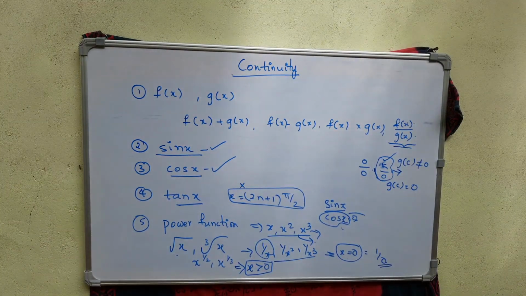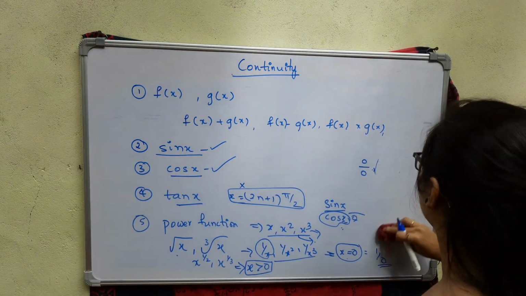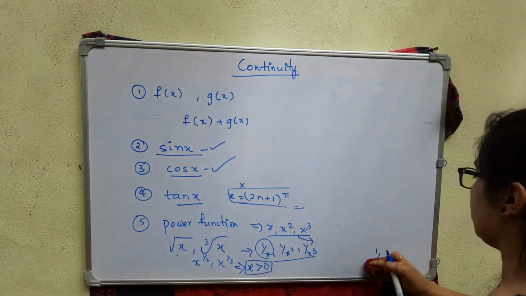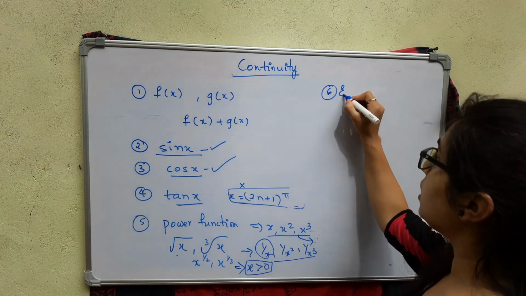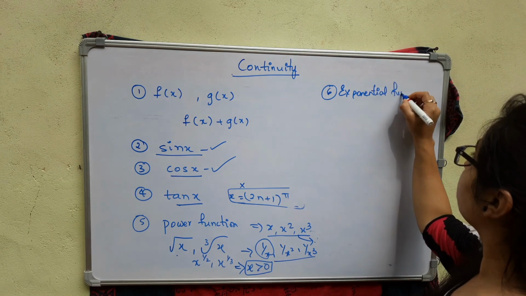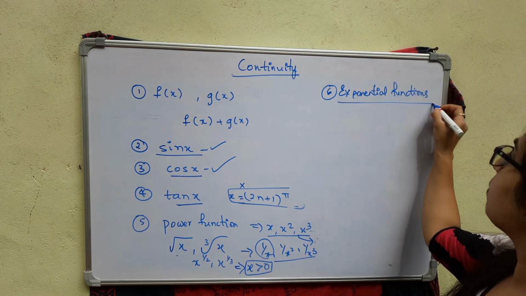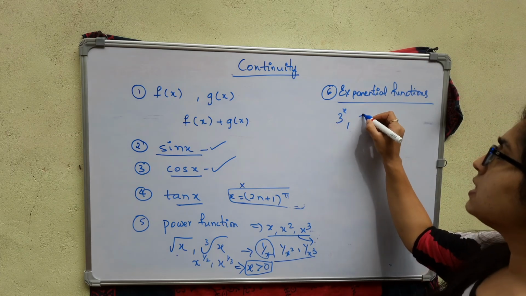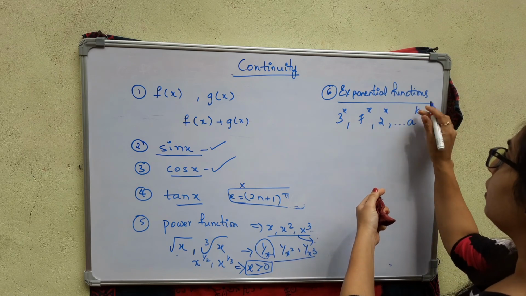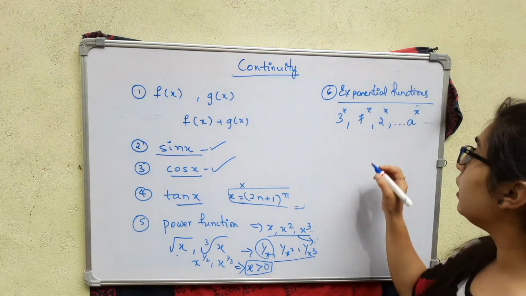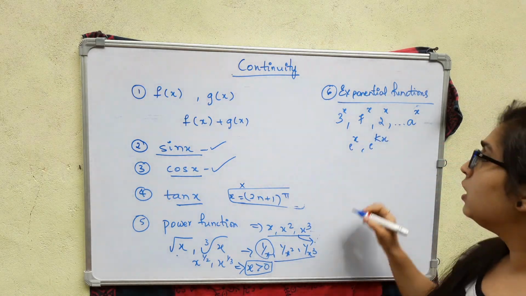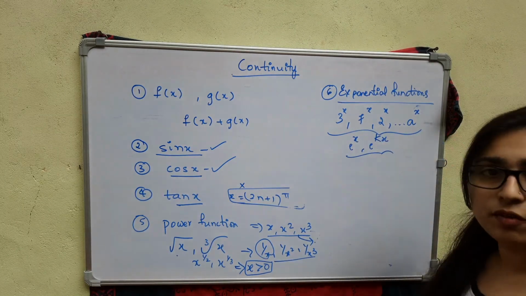Next, you have exponential functions. If I consider something like 3 to the power of x, 7 to the power of x, 2 to the power of x, a constant with power x, and e to the power of x, e to the power of kx in general, these are also continuous functions.